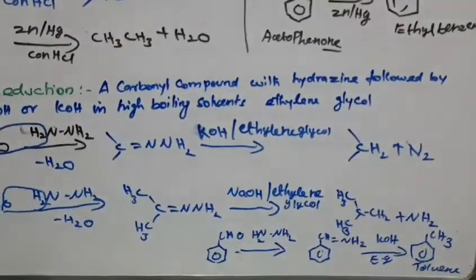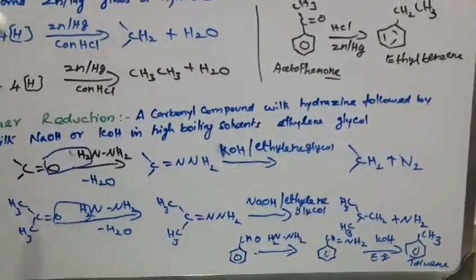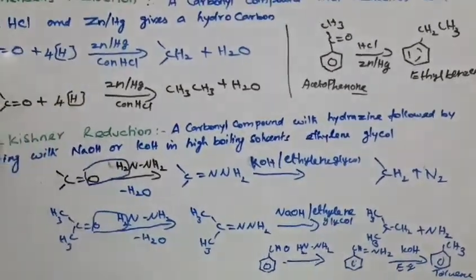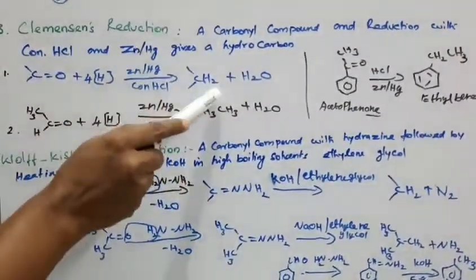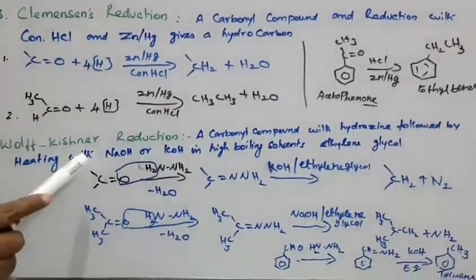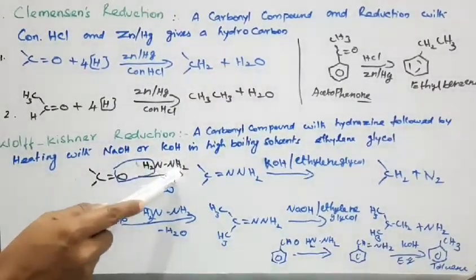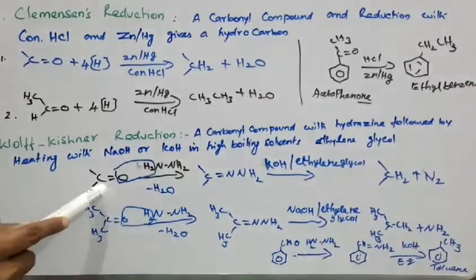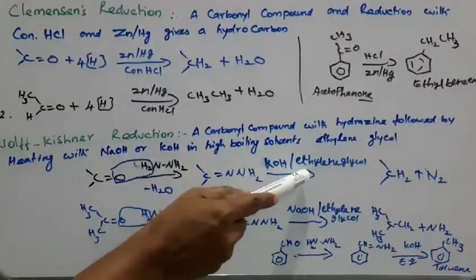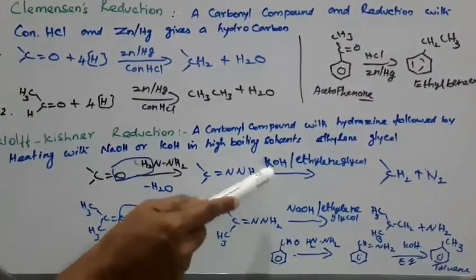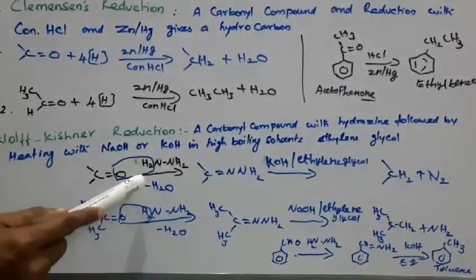Students, this reduction reaction is very important. For Clemmensen, wherever you see zinc amalgam with concentrated HCl, the carbonyl compound, either aldehyde or ketone, is converted to hydrocarbons. At the same time, for Wolff-Kishner, what is the reagent? Hydrazine, NH2NH2. With the carbonyl compound, removal of a water molecule gives an intermediate, which is then treated with a good solvent like ethylene glycol and potassium or sodium hydroxide. We get the same hydrocarbon, but the reagent is different.